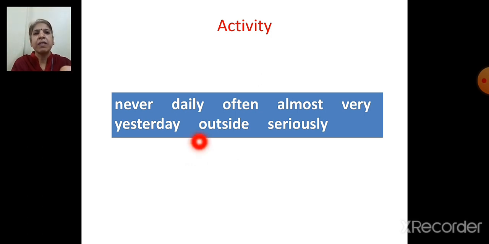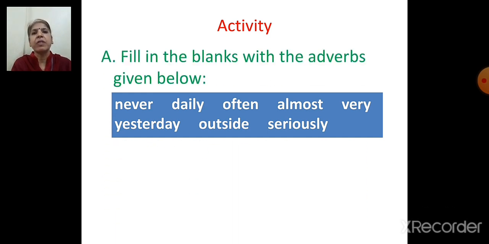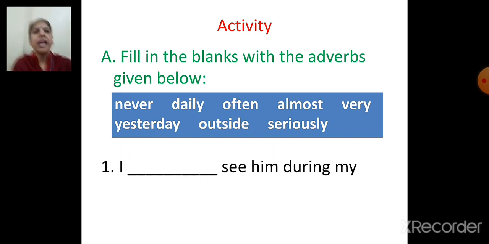Here is an activity. Help box is given: never, daily, often, almost, very, yesterday, outside, seriously. These are the words given in the help box. They are adverbs. We have to fill in the blanks with the adverbs given below. First sentence is, I dash see him during my morning walk. You have to fill in the blank with the adverbs given.